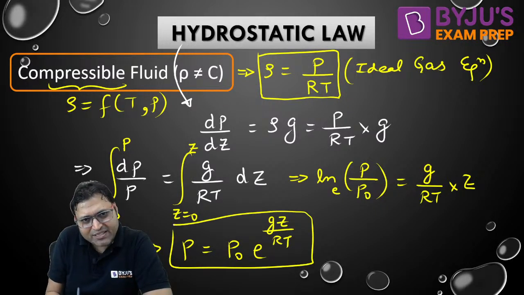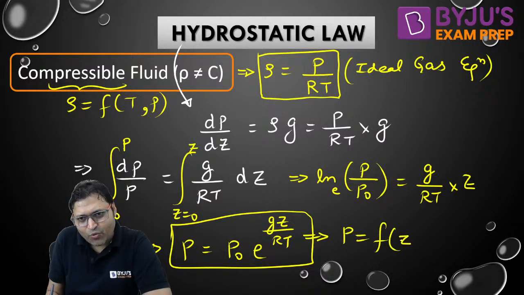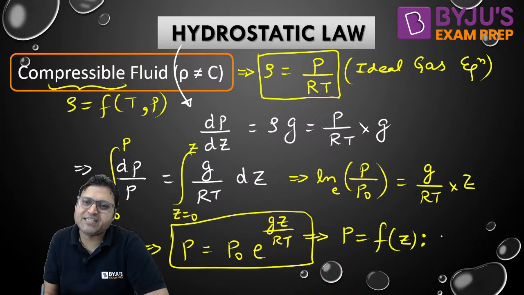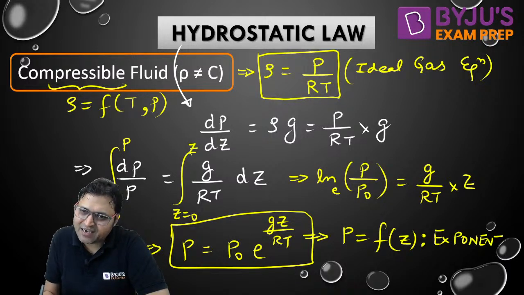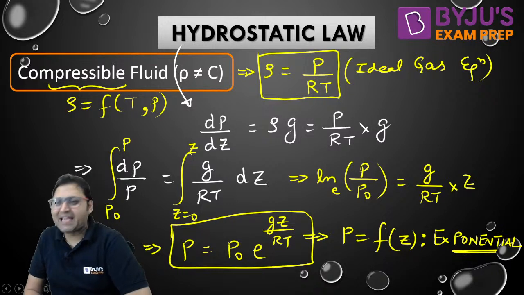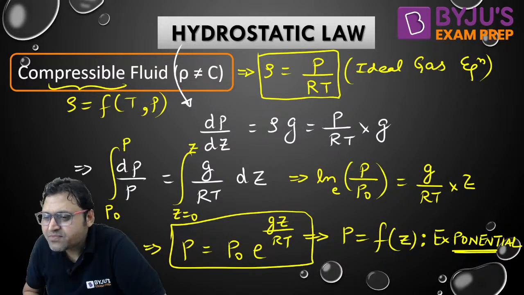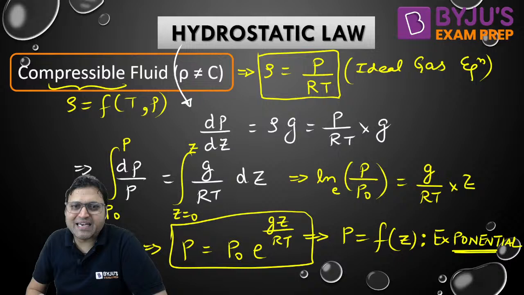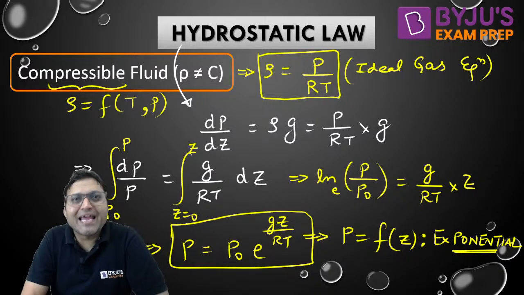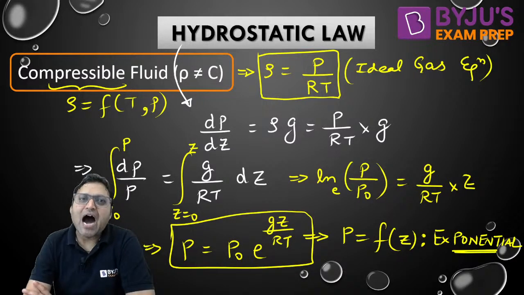So how is the variation? What is the variation of pressure with Z? Isn't it exponential? A question was asked in the GATE exam previously: in case of a compressible fluid, how does the pressure vary with depth or height?